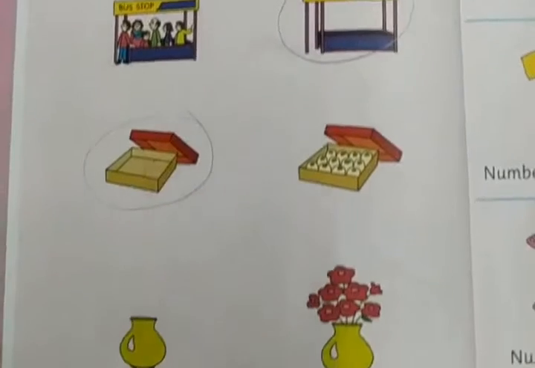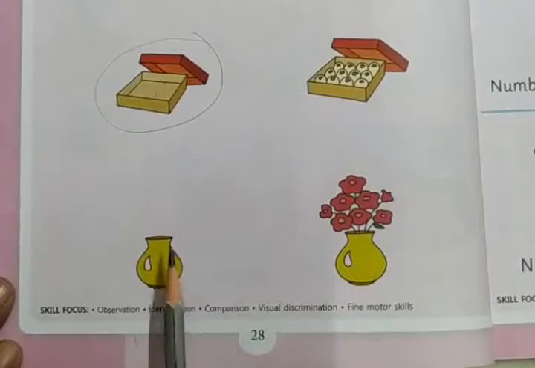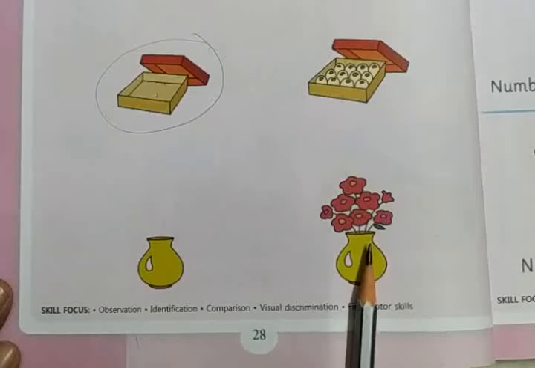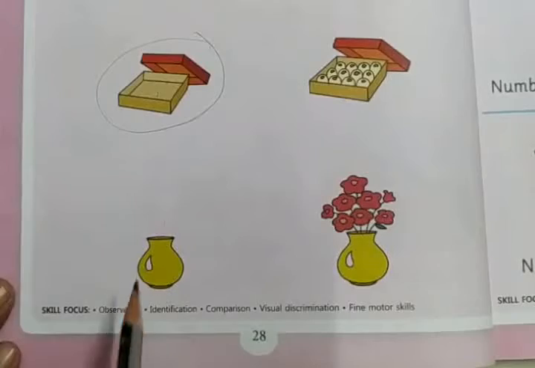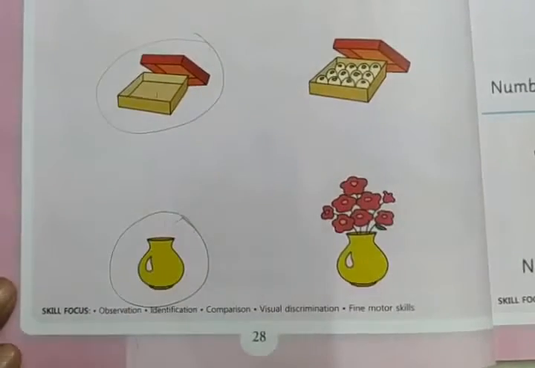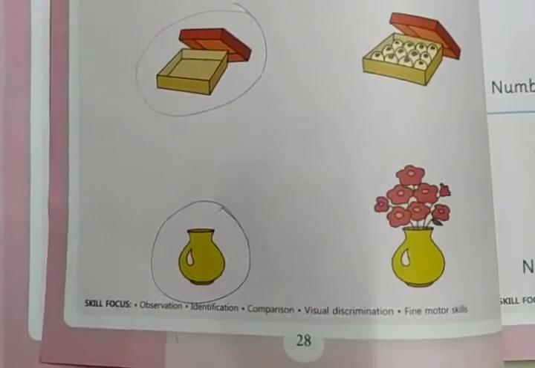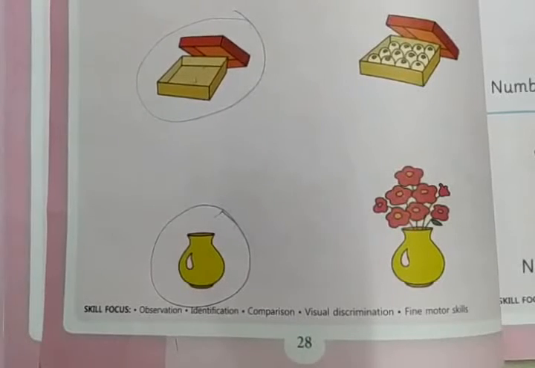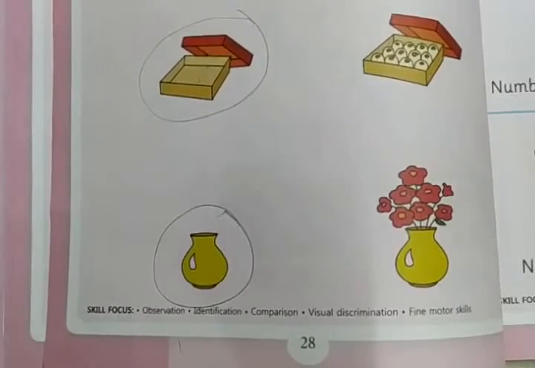Okay? And here in the vessel, there are no flowers, whereas in this flower pot there were flowers. No flowers means 0. No flowers in the pot. You need to say 0 flowers in the pot. Nothing in the pot. Okay. Hope you understood this concept.